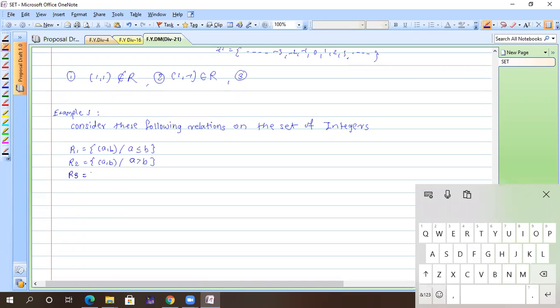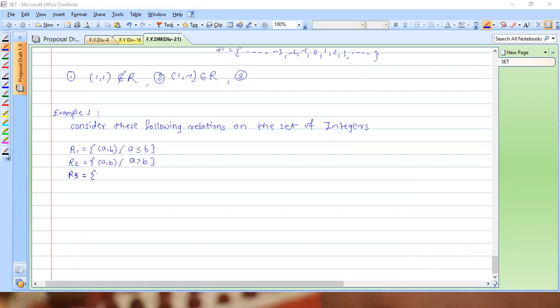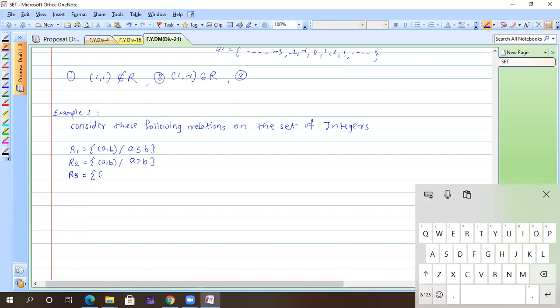whether my screen is visible? Yes, sir. Okay, some Zoom notification came. R3 contains (A, B) such that A is equal to B, or, now you should know what 'or' is, A is equal to minus B. We have R4, (A, B) such that A is equal to B only.